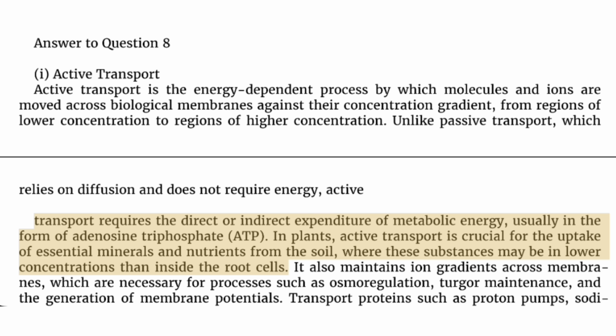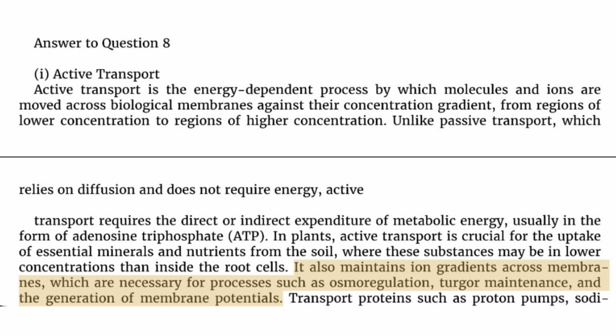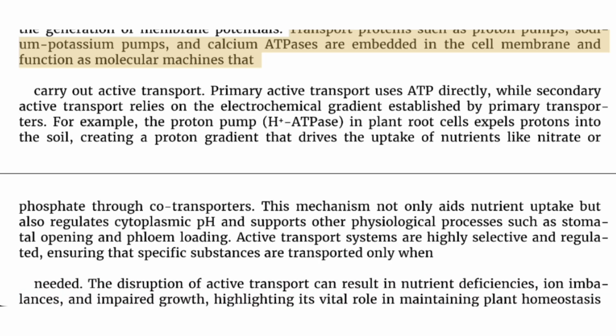In plants, active transport is crucial for the uptake of essential minerals and nutrients from the soil, where these substances may be in lower concentrations than inside the root cells. It also maintains ion gradients across membranes, which are necessary for processes such as osmoregulation, turgor maintenance, and the generation of membrane potentials. Transport proteins such as proton pumps, sodium-potassium pumps, and calcium ATPases are embedded in the cell membrane and function as molecular machines that carry out active transport.